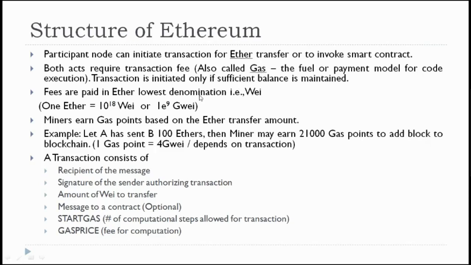In the case of Bitcoin, we call it Bitcoins. So here it is gas, the fuel or payment model for code execution. A transaction is initiated only if sufficient balance is maintained. For example, if you want to transfer 1 Ether, there may be a transaction fee of some point, not 1 Ether, something. If your account has 1.0001 Ethers, then only the transaction will be initiated.